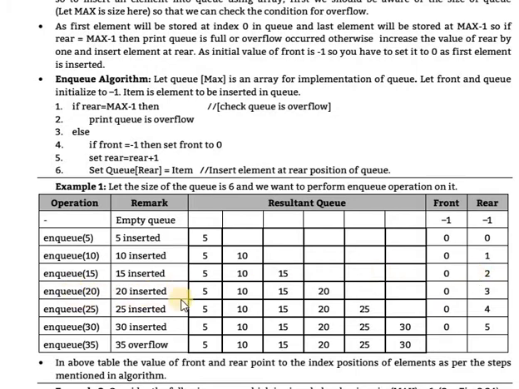Next, enqueue 20 will be inserted, and rear is 3. Next 25 is inserted, rear is incremented by 1, that is 4. Then 30 will be inserted, so rear is equal to 5.